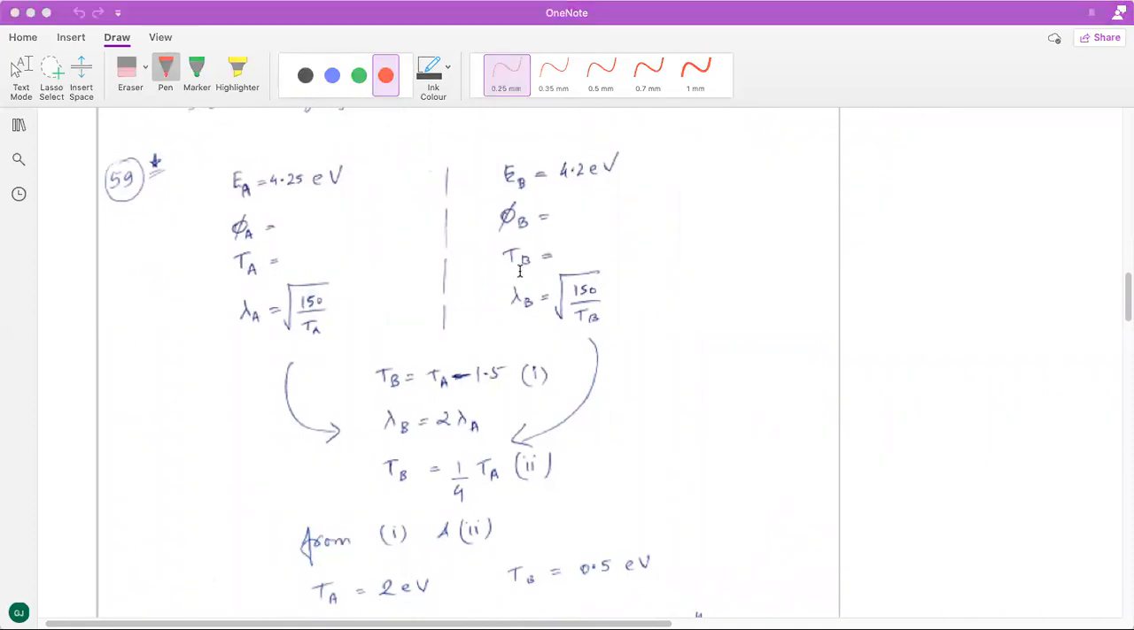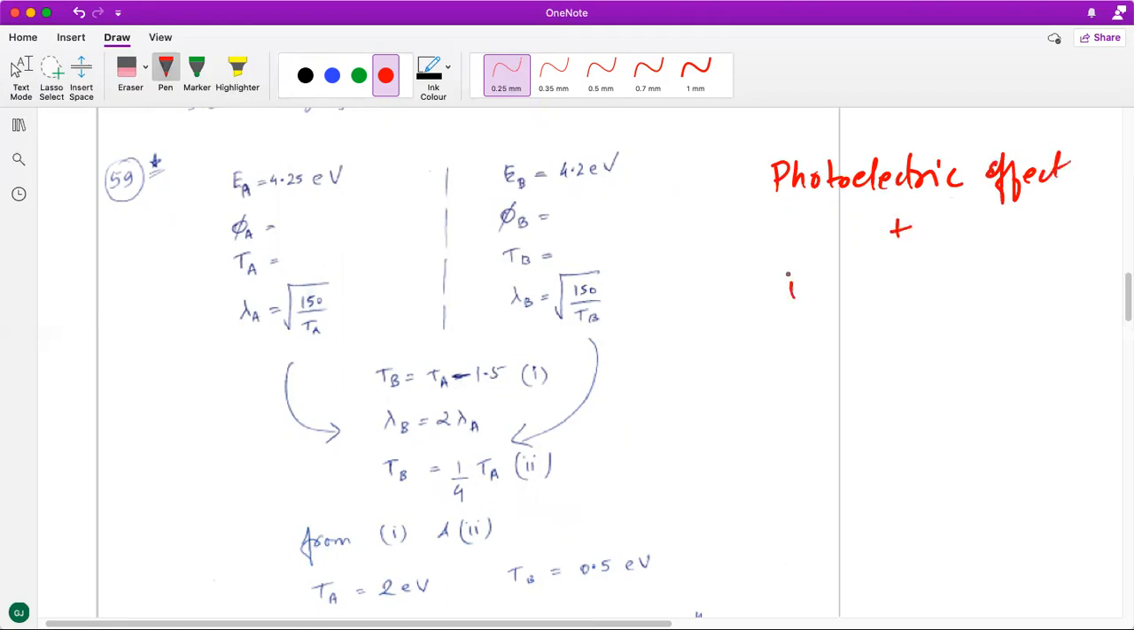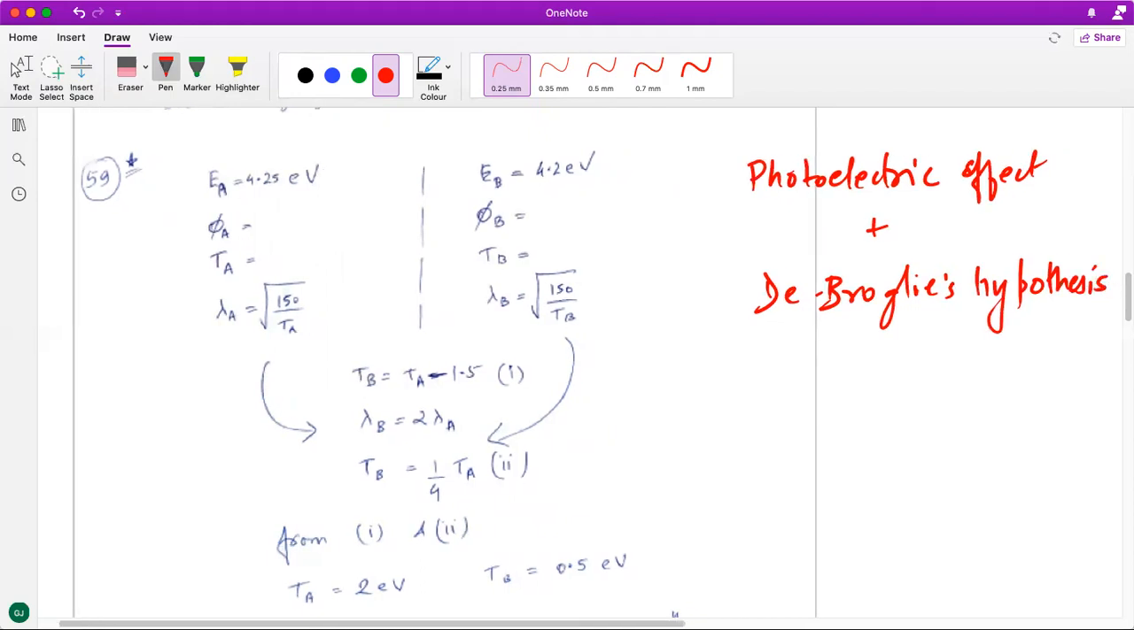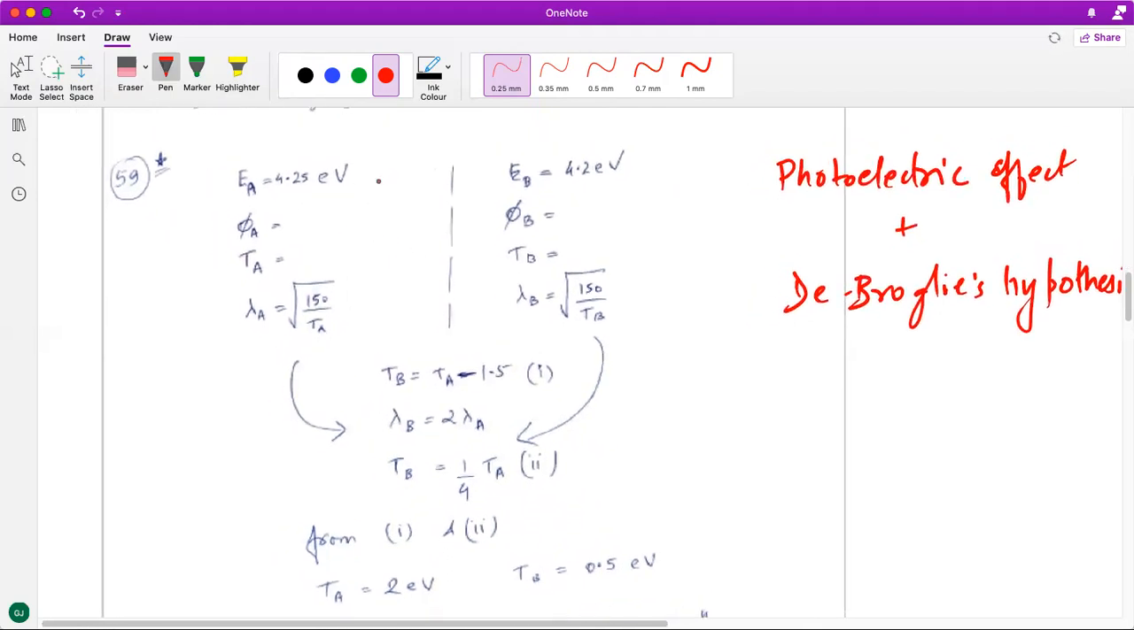It's a good question. It's a lengthy question, but really a question that is a combination of photoelectric effect and de Broglie's hypothesis. Now, where does de Broglie's hypothesis feature in? So notice here the way in which you have to do the question, notice the approach. That is the most important part about this question.